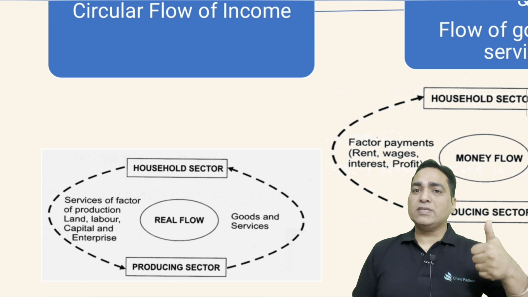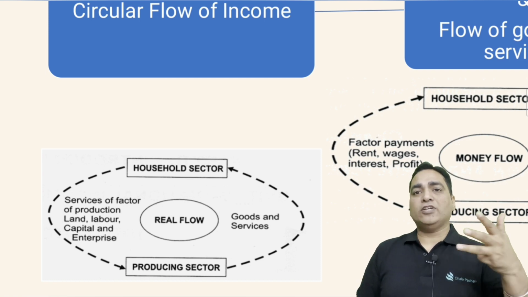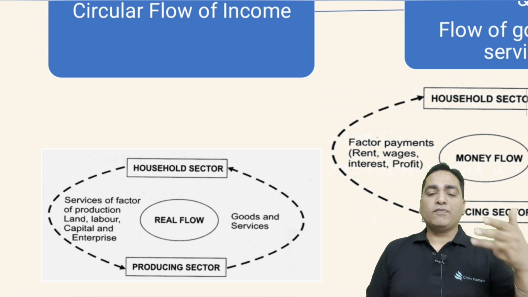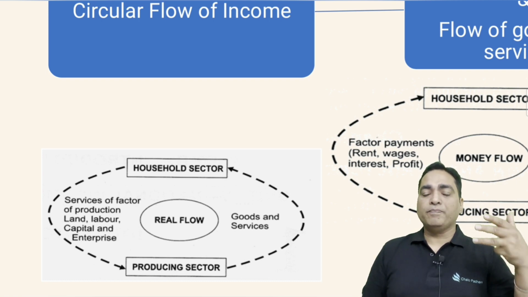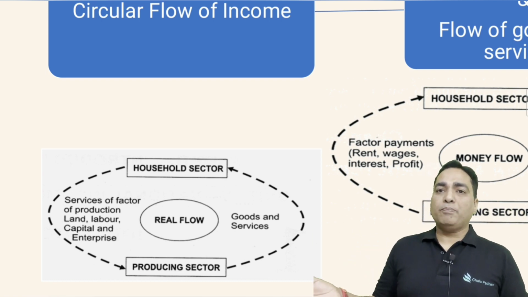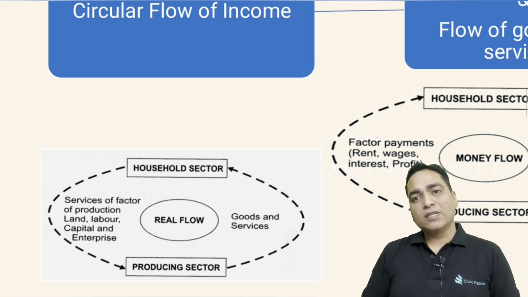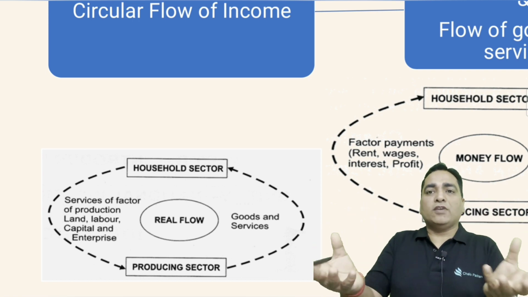Household sector supplies the land, the labor, the capital, the entrepreneurship, right? So these services are factors of production, land, labor, capital and enterprise. We call it real flow. What does the producer sector give to the household sector? They give the goods and services. So no money is involved here. Because no money is involved here, so real flow.